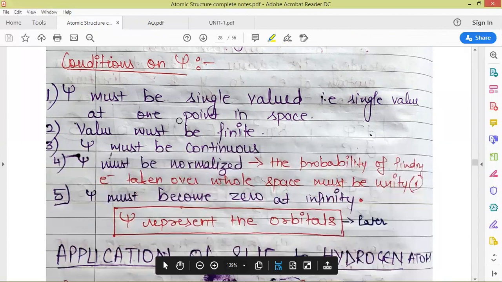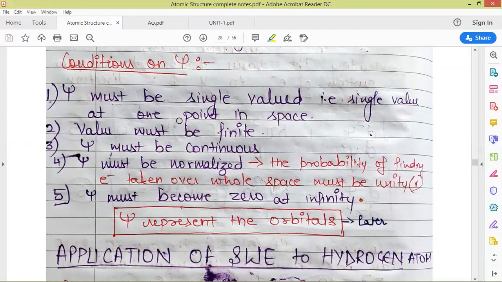So the conditions on psi were: psi must be single valued. That means it has a single value at one point in 3-dimensional space. It cannot have multiple values. The value must be finite. The value of psi cannot be infinite, so it must always be finite. At infinity, when x is infinity, it should become 0.